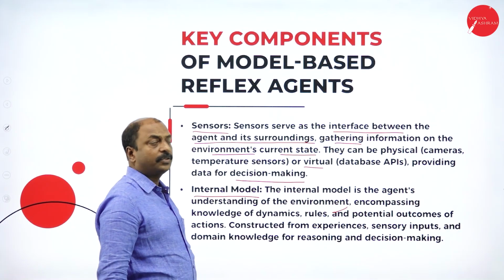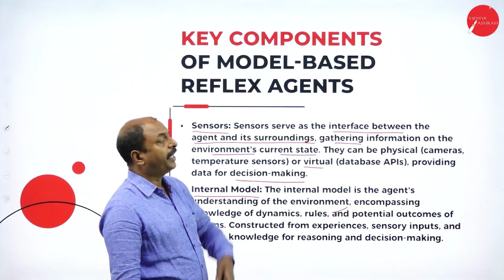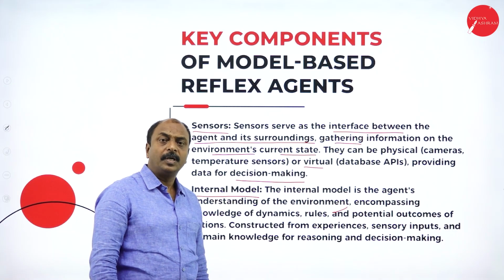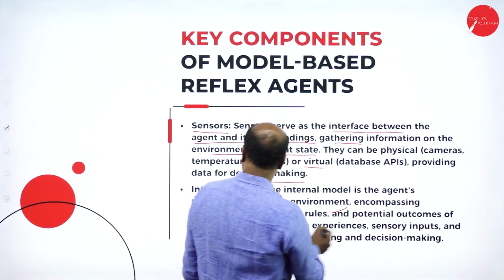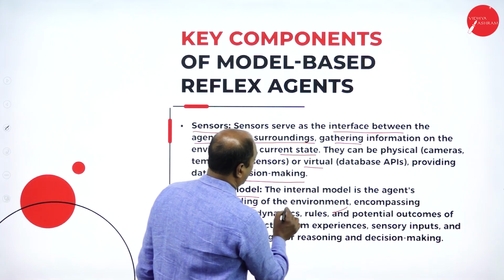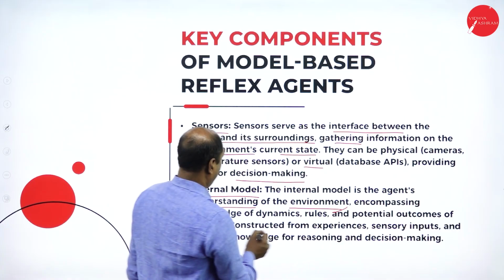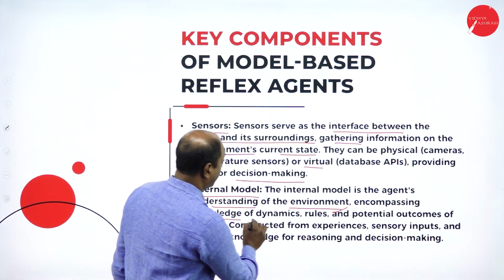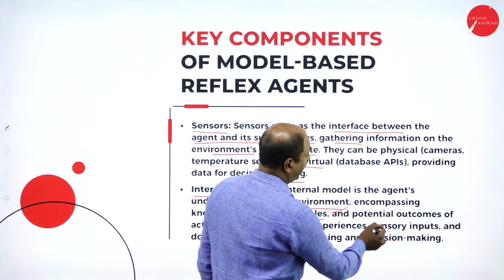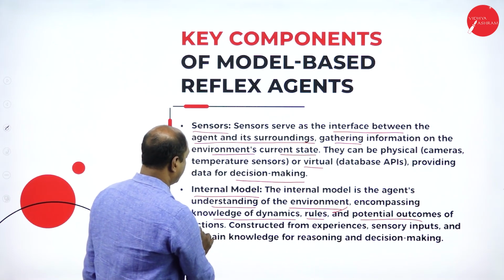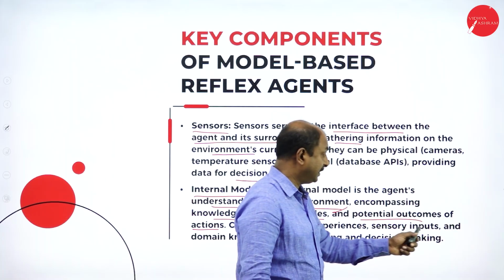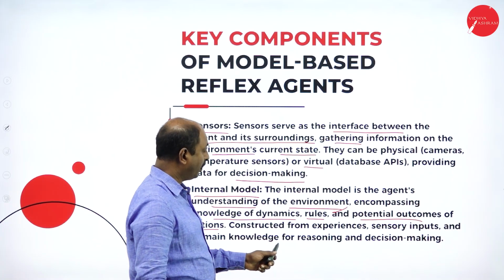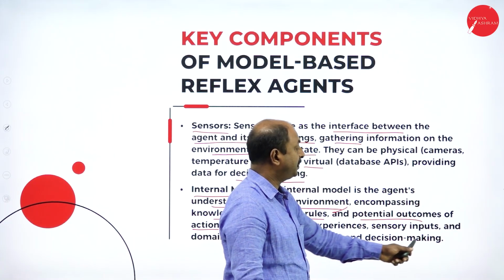Because this model-based reflex agent works based on the predefined models existing in the system. Internal model is the agent's understanding of the environment, encompassing knowledge of the dynamics, rules, and potential outcomes of the actions. It is constructed from experience, sensory inputs, and domain knowledge for reasoning and decision making.